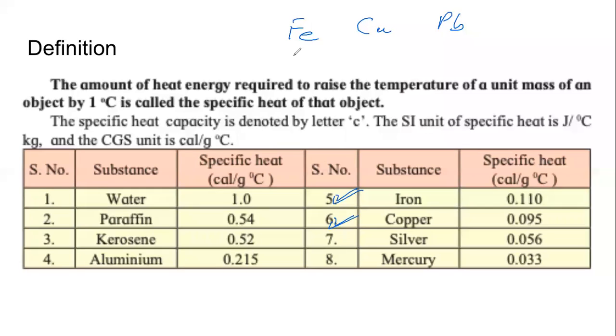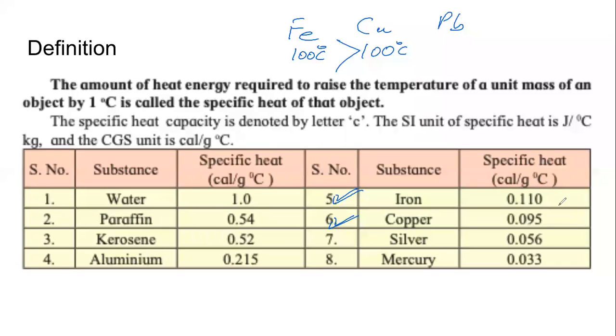That means to raise the temperature of iron to 100 degrees Celsius and to raise the temperature of copper to 100 degrees Celsius, the heat required by iron will be more than the heat required by copper, because the specific heat of iron is more than the specific heat of copper.